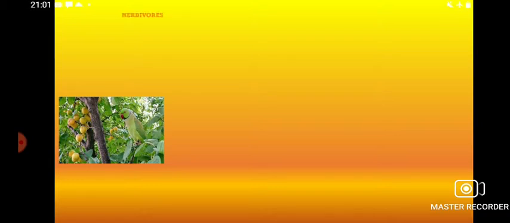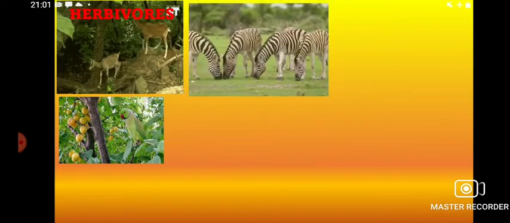Let's see what this is. It is a herbivorous animal. Here also you can see the deer. They only eat grass or small herbaceous plants, but they will never eat flesh. So they are known as herbivorous animals.